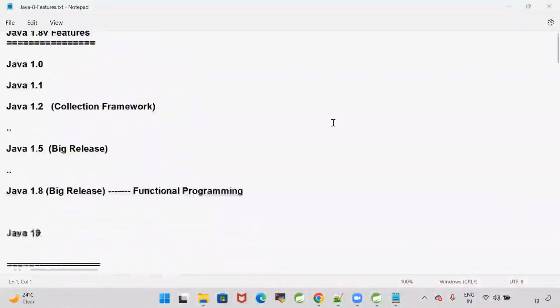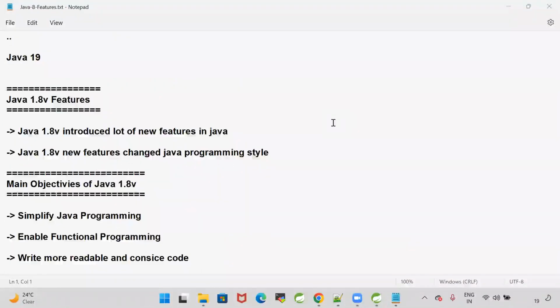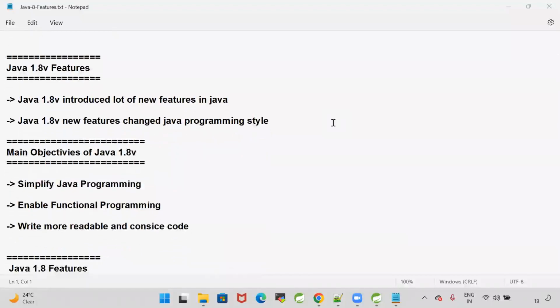Guys, in the last session, we started our discussion related to Java 1.8 version. Java 1.8 is one of the biggest releases in Java. A lot of new features got introduced, and those new features changed the style of writing Java programming.